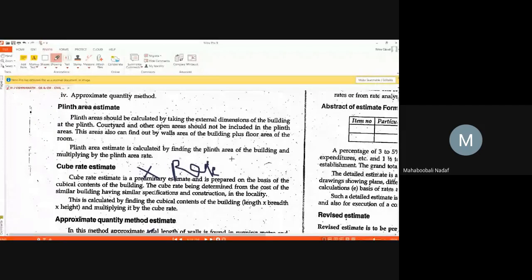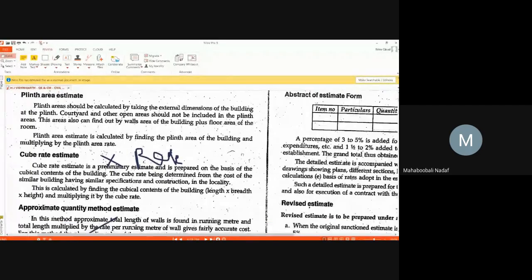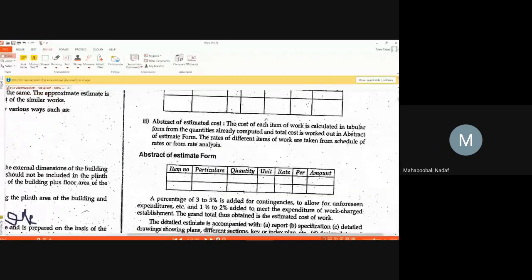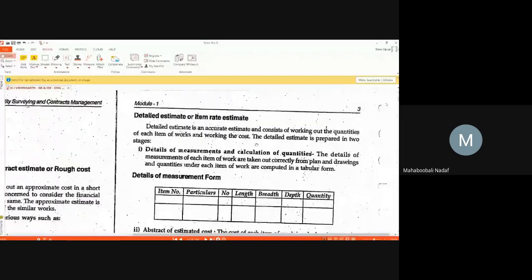Okay. So after this approximate estimate, we will come to the detailed estimate. This is used for rate analysis. This is used for calling the tenders. This is used for bidding. All the final things will utilize the detailed estimate.